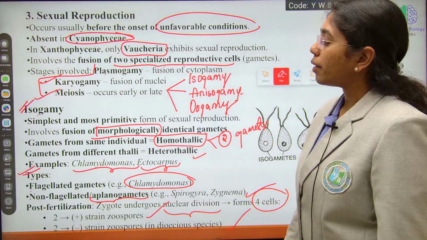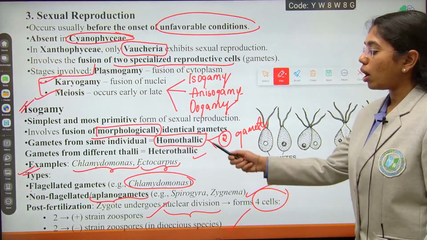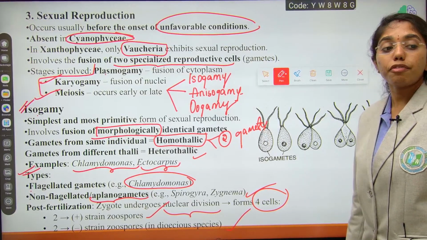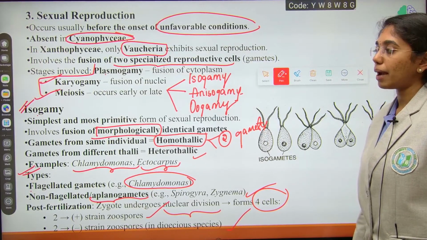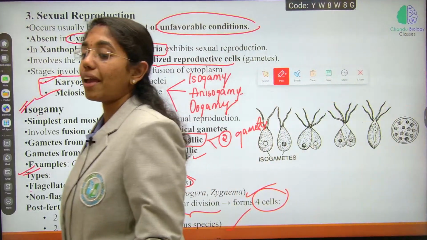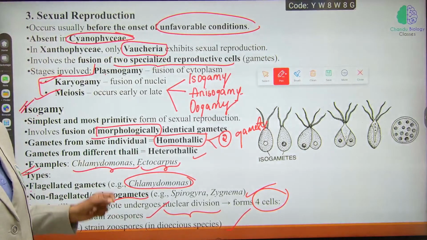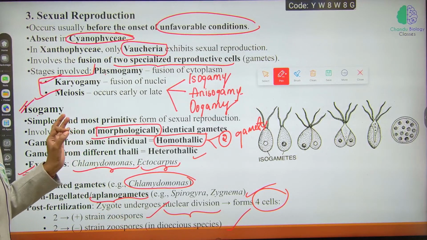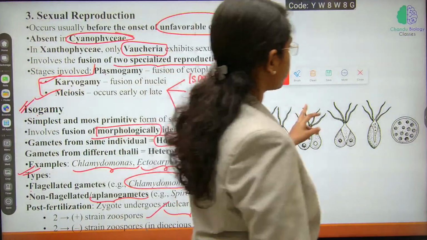Here what you have to remember more: homothallic and heterothallic species, followed by the flagellated and non-flagellated gametes of isogamy. Examples will play a crucial role in every slide of this concept. Fine. And then